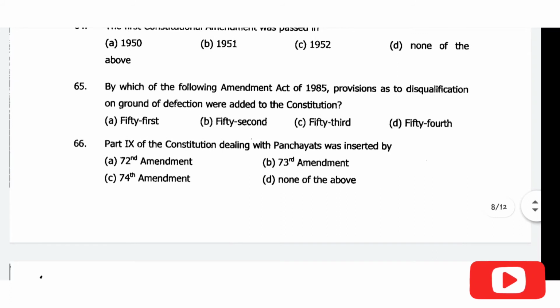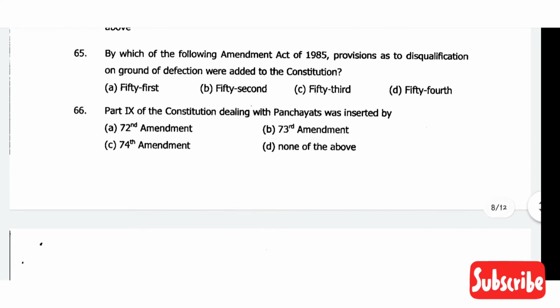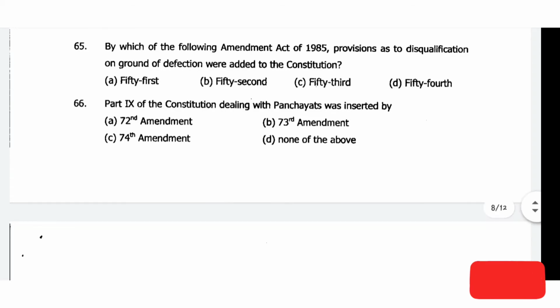And by which of the following Amendment Acts in 1985 were the provisions as to disqualification on the ground of defection added to the Constitution? So for question number 65, the correct answer is option B, 52nd. Okay, then comes: Part 9 of the Constitution dealing with the panchayat was inserted by the 73rd Amendment of the Constitution. Option B is the correct answer.